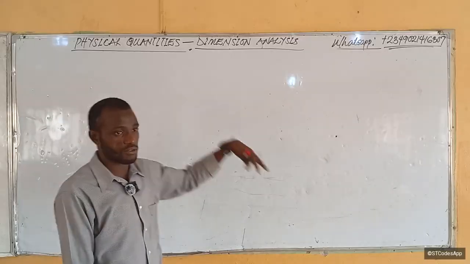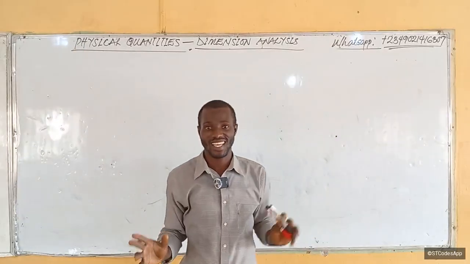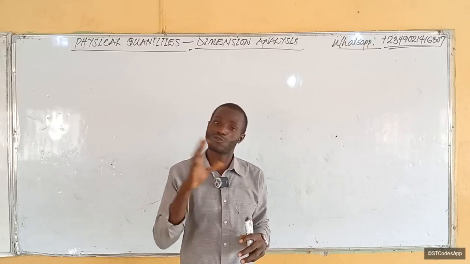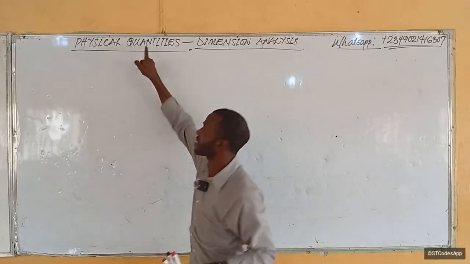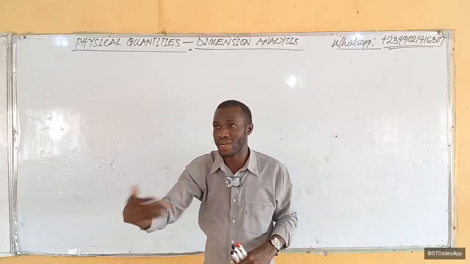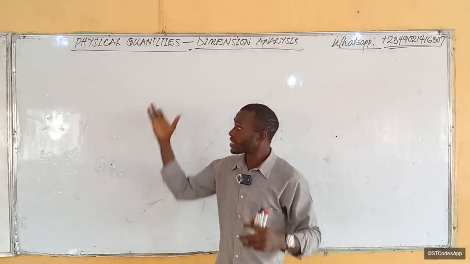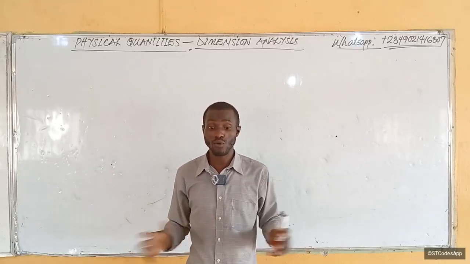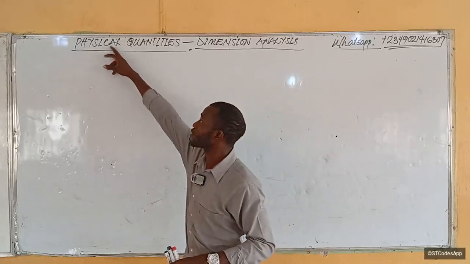So what are physical quantities? Primarily, quantities are what we discuss in physics. Everything in physics is based on quantities. First, physics studies the physical nature of matter, right? So if it's the physical nature of matter, we use physical quantities. Physical quantities are those quantities that describe matter physically. That is what a physical quantity is, and that's primarily all we discuss in physics: the physical nature of matter.